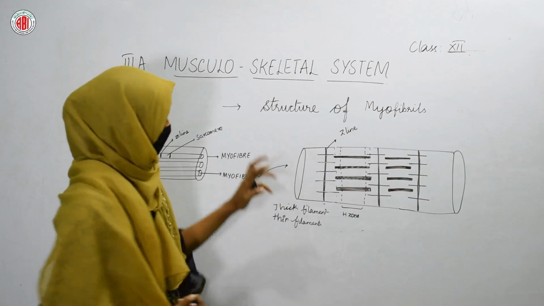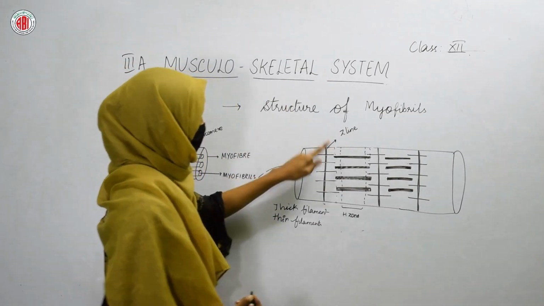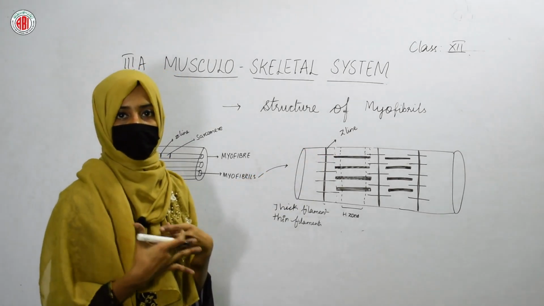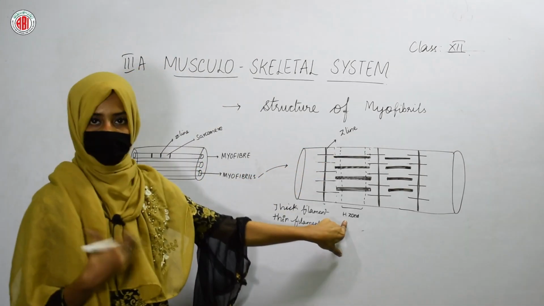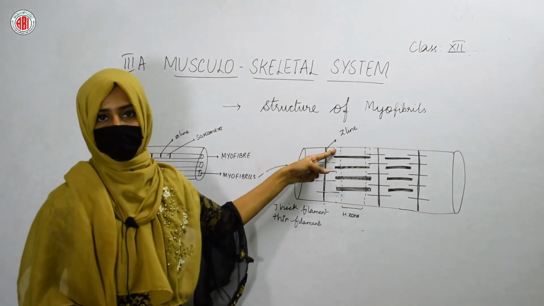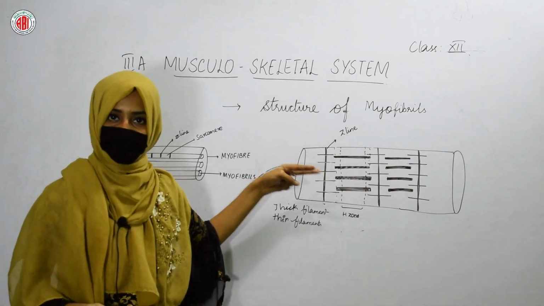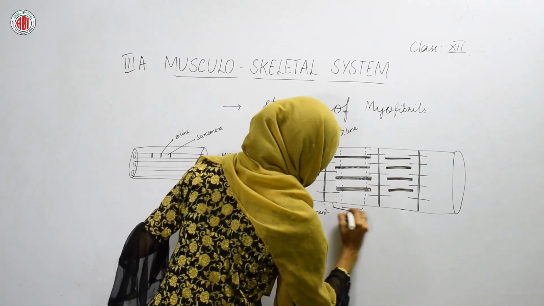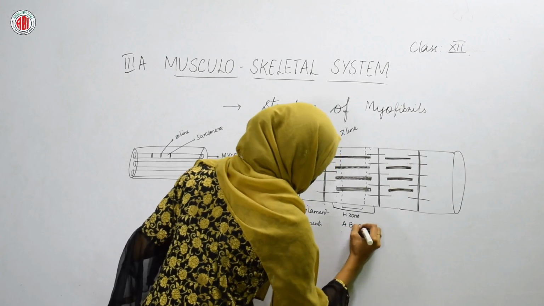But the portion which shows the presence of both thick and thin filaments, when they are interlinking with each other, plus the H zone, the whole region, you can call it the A band.